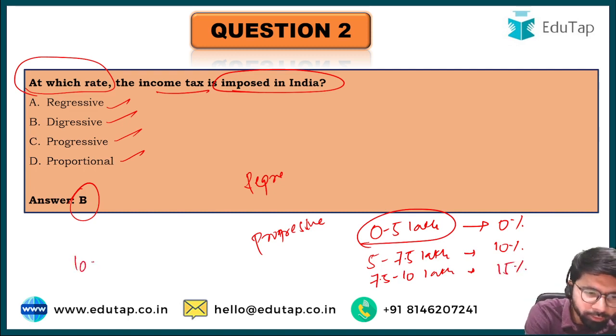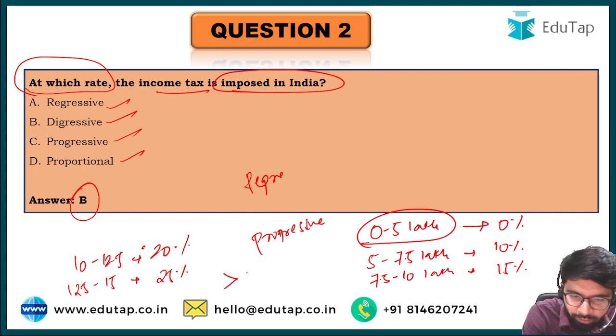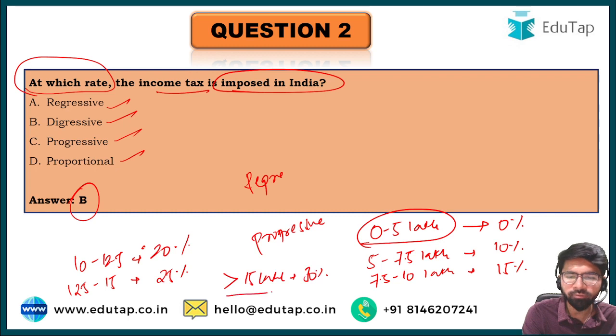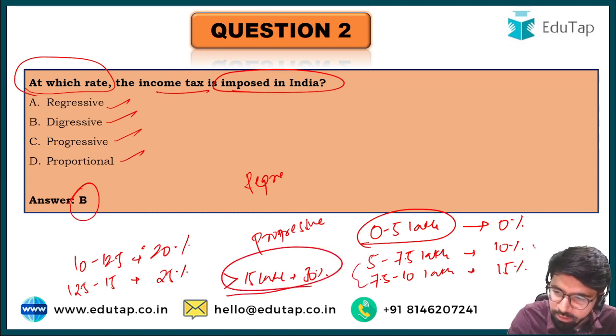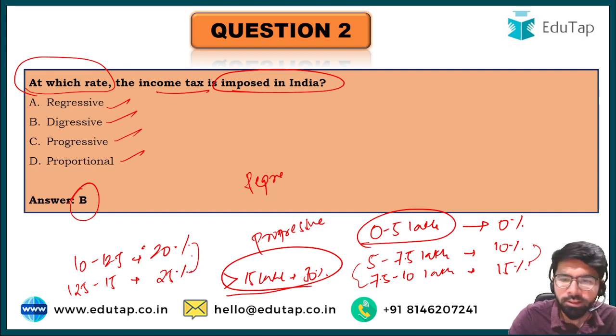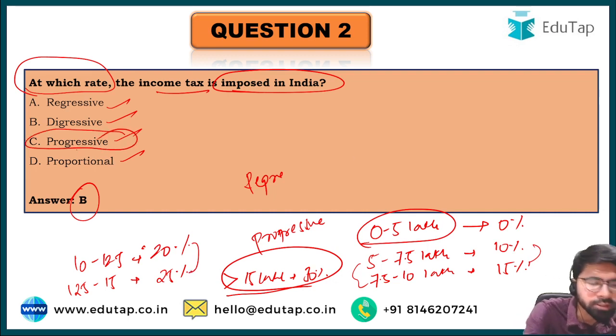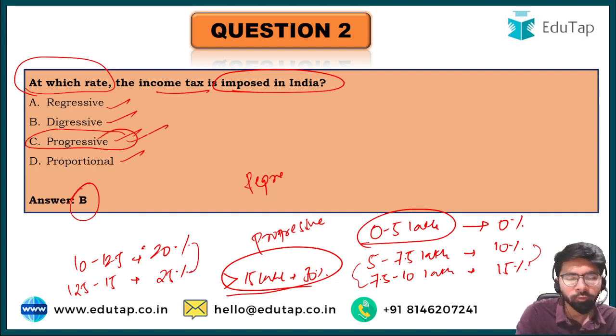And if you are earning between 10 to 12.5 lakh per annum, you will be taxed at 20%. If you are earning between 12.5 to 15 lakh, you will be taxed at 25%. And anything above 15 lakh, you will be taxed at 30%. This is a flat rate. So if you look at this, as the income increases, the tax rate also increases. Hence, this is known as a progressive taxation system. This is followed in India.